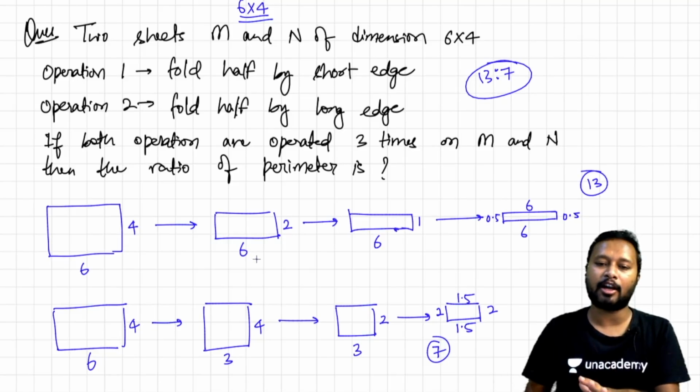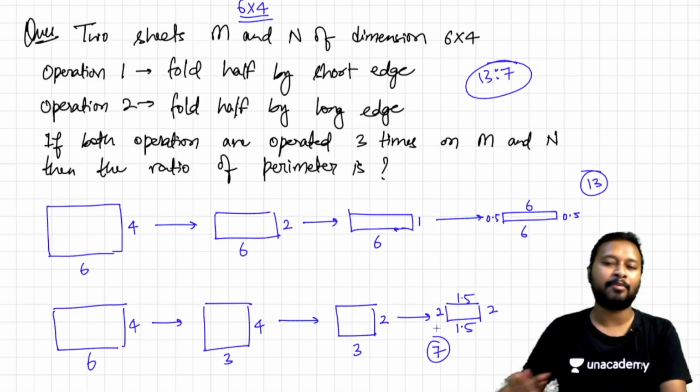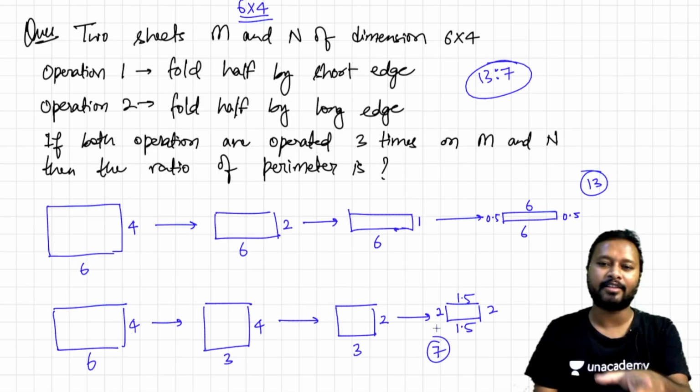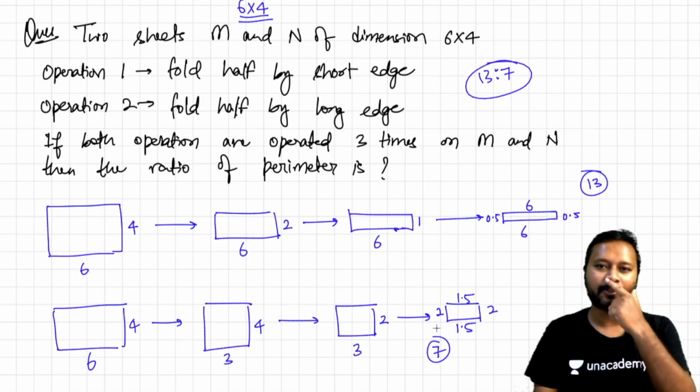Simple, but then also, since they have not given such options, if they would have given an option in such a way where it is done through one length only, or through this 6 length only, they would have made it 1.5, then 0.75. If they would have done it like that, many people would have done it incorrectly. But since that option was not there, people got saved from it.